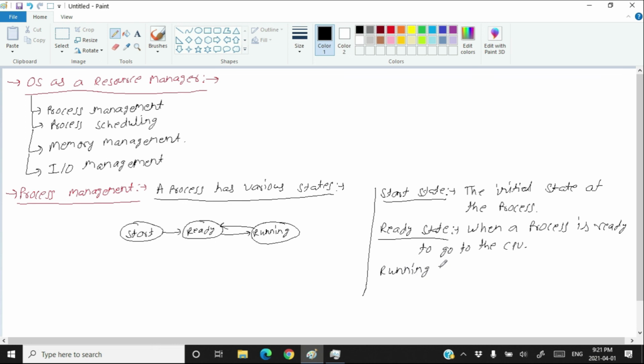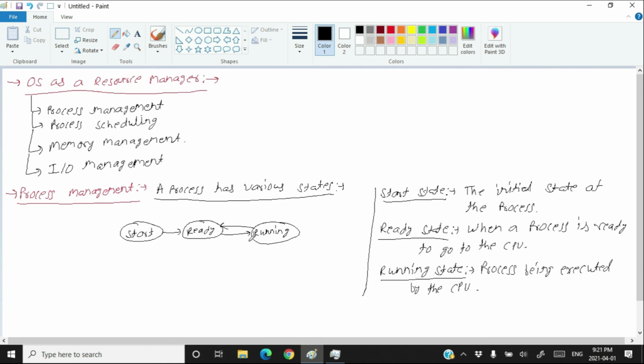Running state. What is the running state? Here in this state, the process is being executed by the CPU. When a process is running on the CPU, the CPU is executing the various instructions in the process.